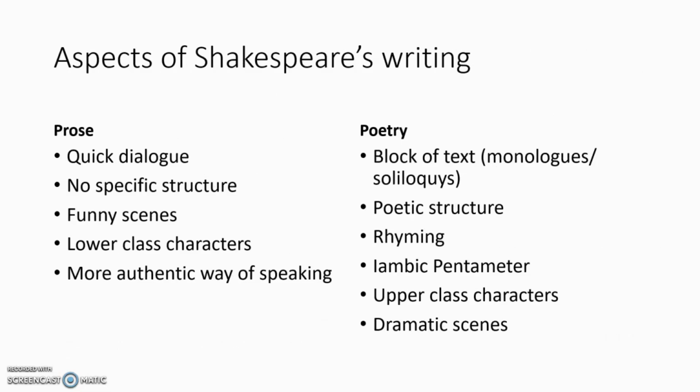Prose was often used for the more comedic scenes, again, the quick dialogue making for funny moments. Most of the lower class characters spoke exclusively in prose, the more dramatic language used exclusively by the upper class characters. The poetic language was used more for the more dramatic scenes, such as monologues and soliloquies.